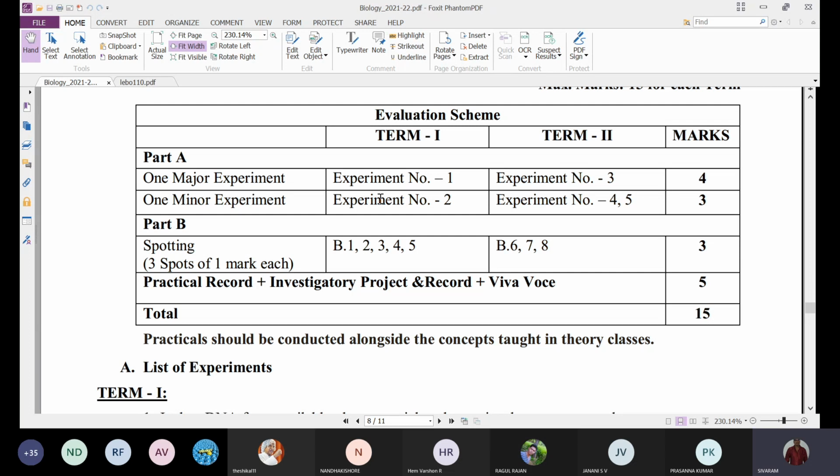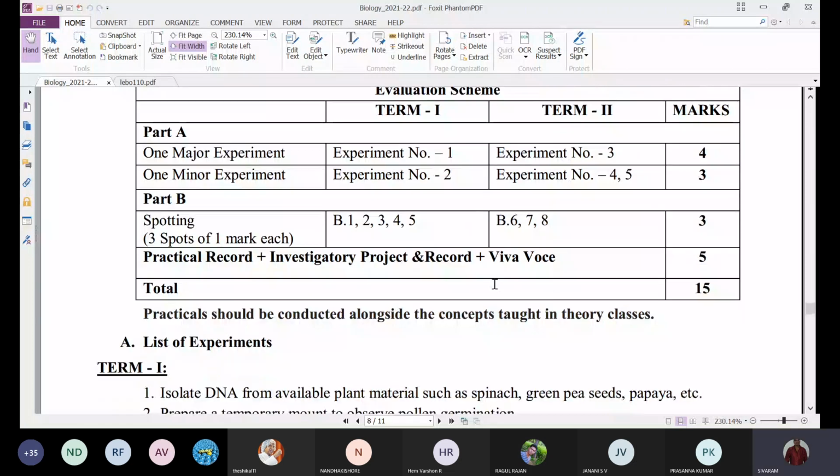That means whatever syllabus we have covered up to now, any investigatory projects related to that will be made for term 1, and the other ones will be made in term 2. So the investigatory projects will be given based on the syllabus that is given. So total 15 marks, 4 plus 3 plus 3 plus 5. That is totally 15 marks.